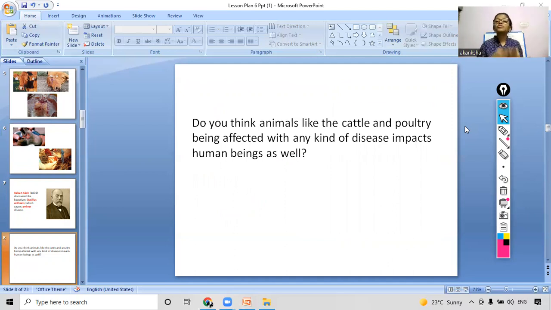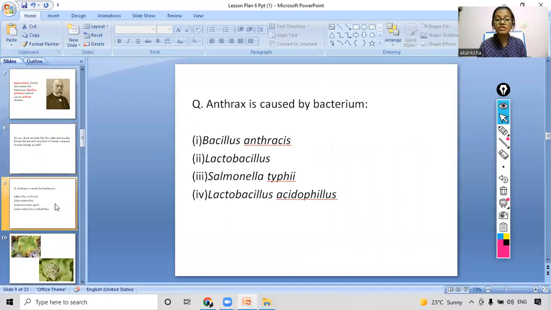If yes, and how they are impacting human beings, and if no, okay, it's fine. You have to give your answers in the chat box, and then we will discuss it later on in the next class. Okay, so now we will move on ahead and coming to the evaluation question for this topic that we just read, like how microorganisms are affecting the animals and causing diseases in them.